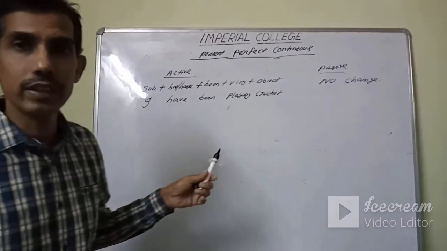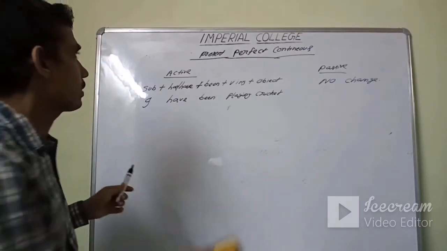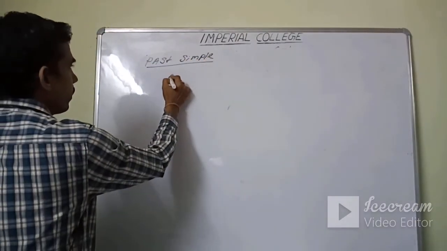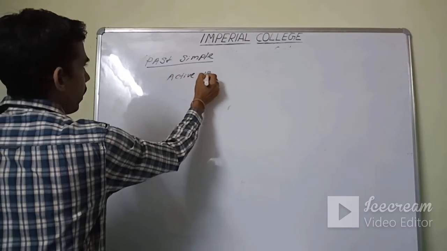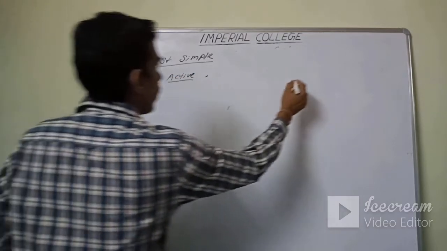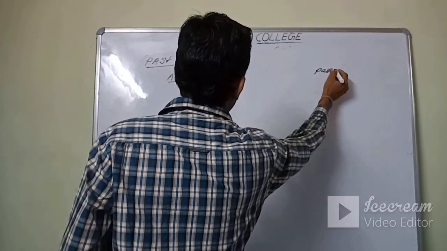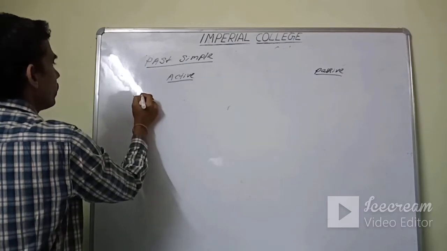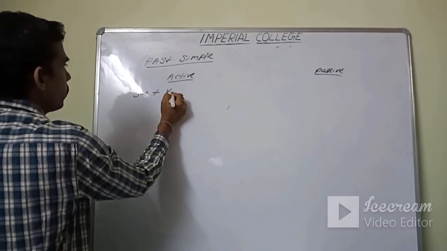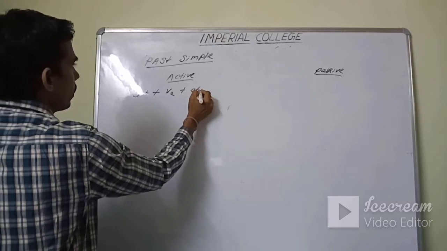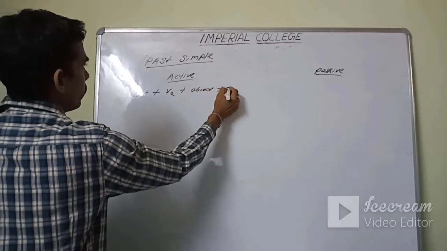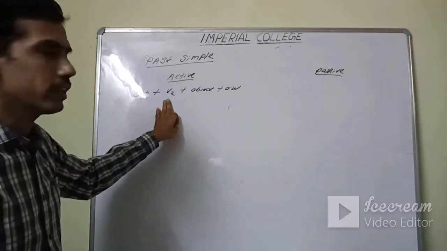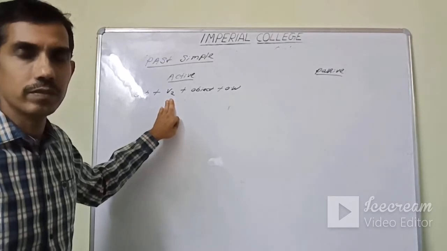So now I have completed the present. We'll go to the past now. Past simple. The structure of active is subject plus V2 plus object and the other words if any. Subject, V2, object, other words. Okay. What is V2? V2 is the simple past tense of verb.